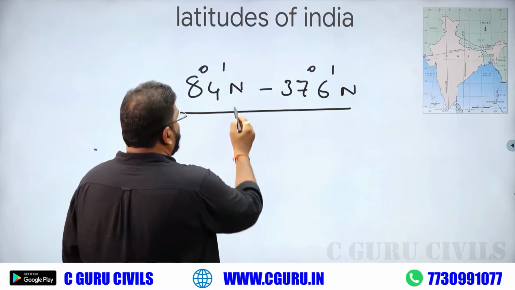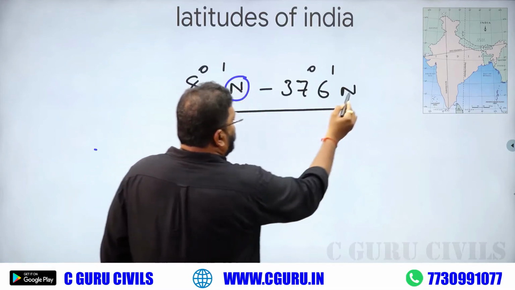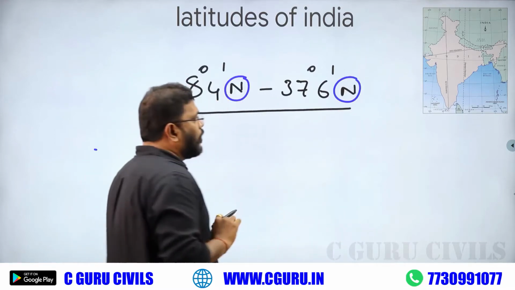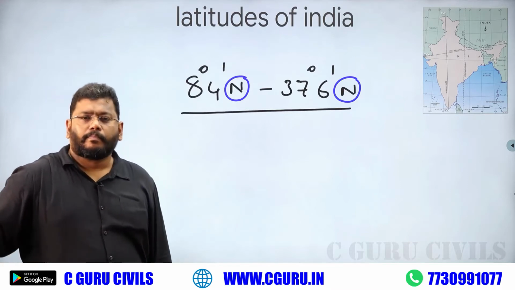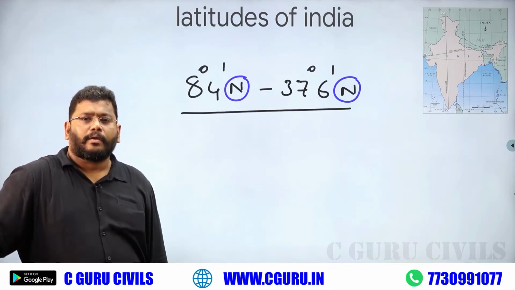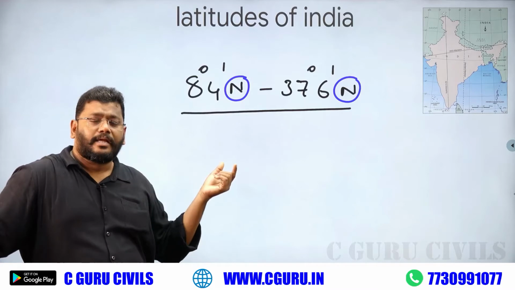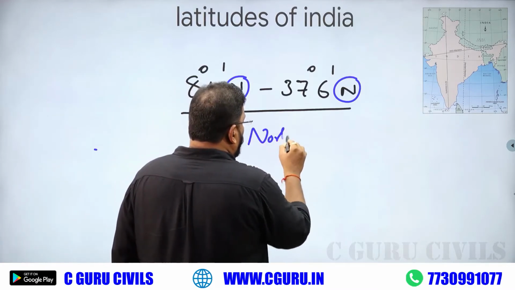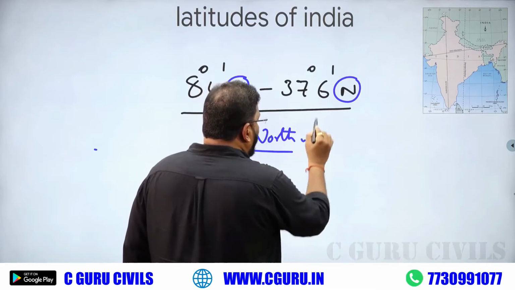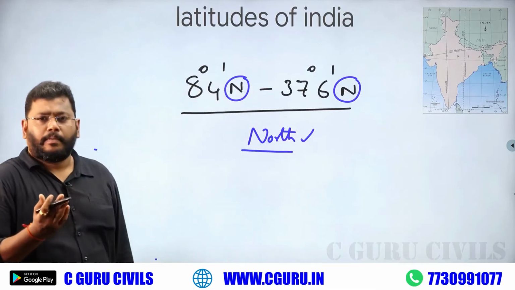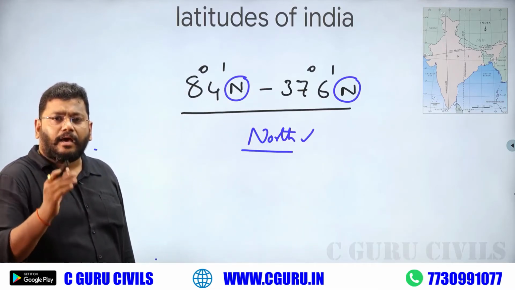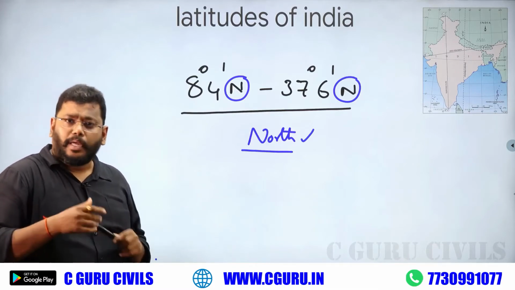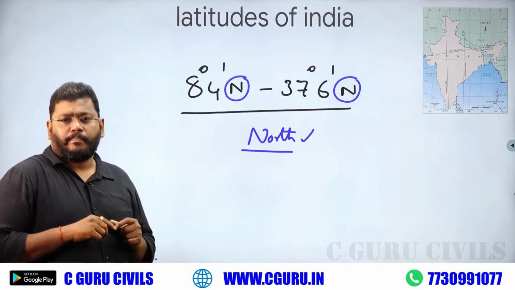Please observe these words, north, north. What is the meaning of N? N indicates north. So our India lies in the northern hemisphere, not maybe, it is fixed.